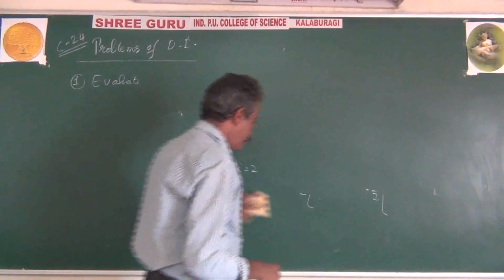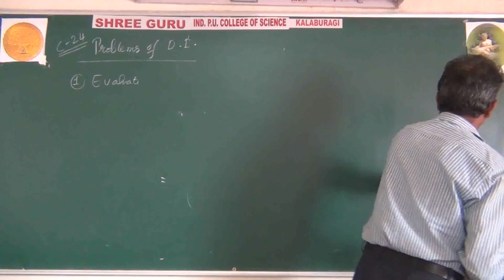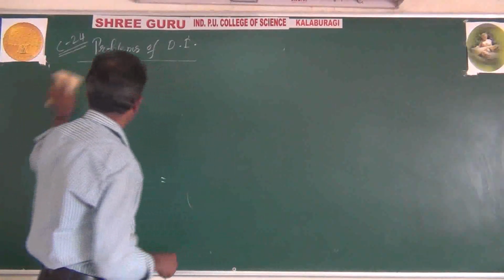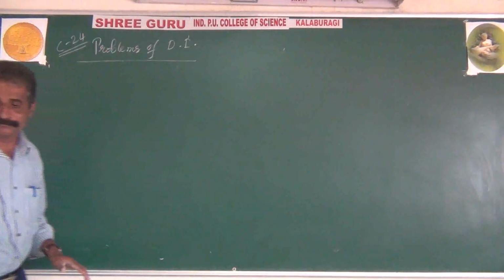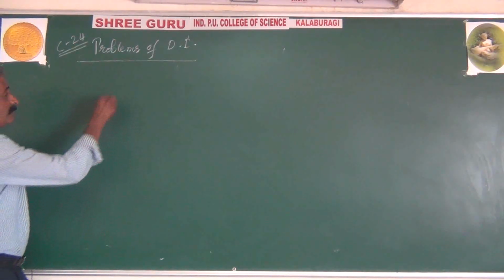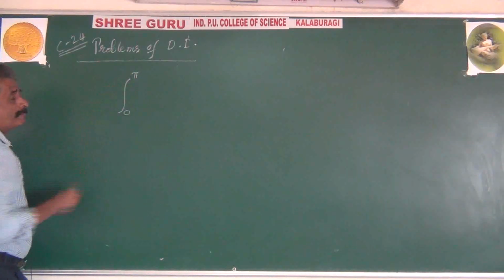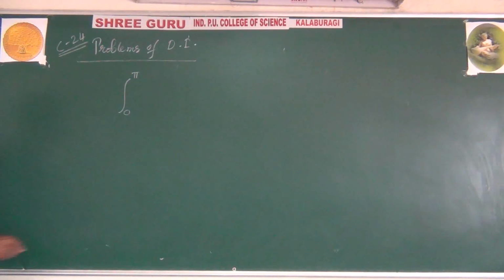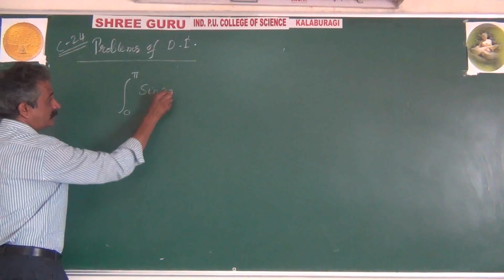Maybe the fourth problem is find or evaluate. Evaluate integration 0 to pi of sin 3x dx.